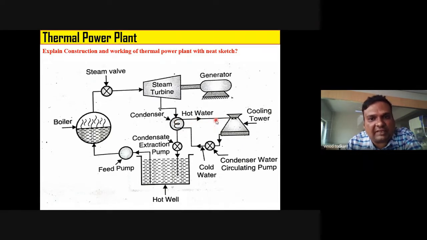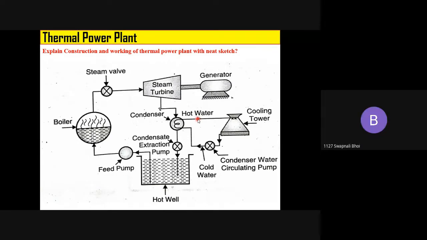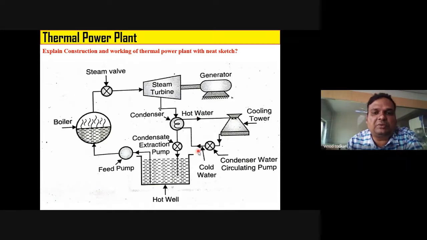आता हे जे hot water आहे ते as it is circulate करून चालेल का रे? No, it will not do. Why it will not do? कारण मग ते हॉट वॉटर परत हीट एक्सट्रॅक्ट करणारच नाही स्टीम कडून. मग ते हॉट वॉटर आपल्याला काय करावं लागेल? We have to reduce its temperature, and for that function this cooling tower is there, right?